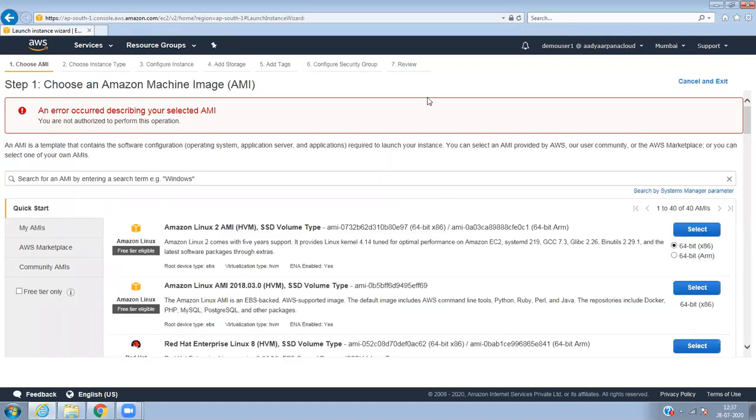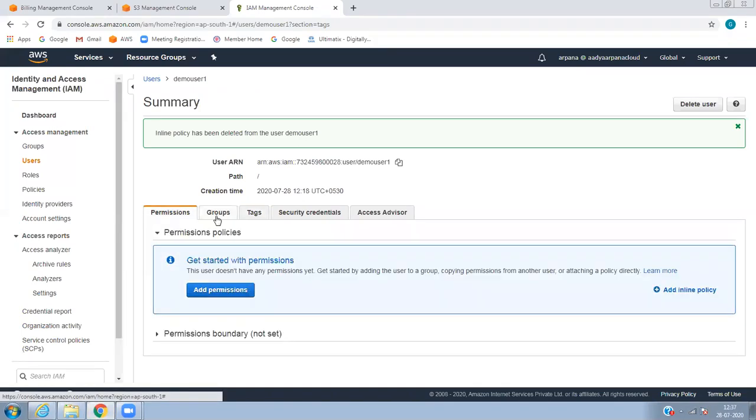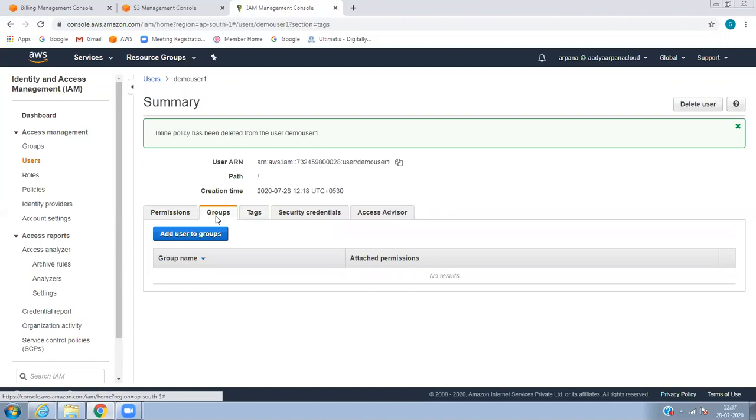When I select to create an AMI, it is giving an error that you are not authorized to perform this operation. This is about the access permission for the user, permissions and groups. A group is used whenever you have a lot of users who are part of different departments, such as the IT operations team, the development team, or the testing team. So always add the group to the user, because that makes sense when many users are part of the